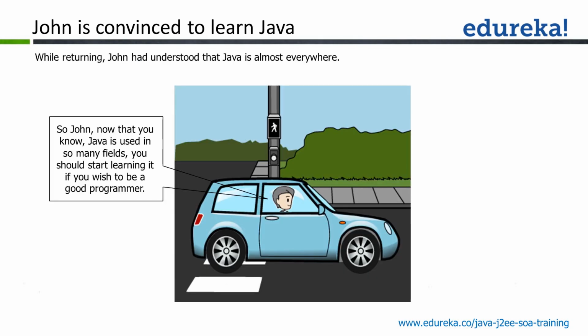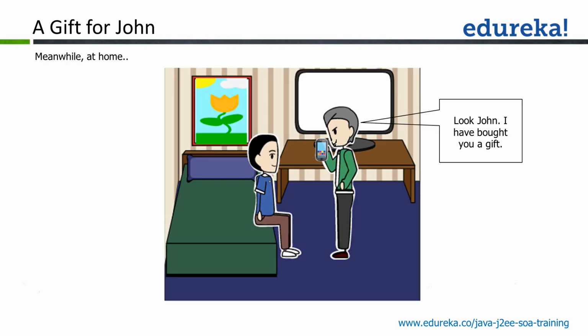Then John is pretty much convinced now that Java is here and there, and he has some interest in learning Java and wants to become a good programmer. Meanwhile, at home, the elder brother brings in a phone for John.